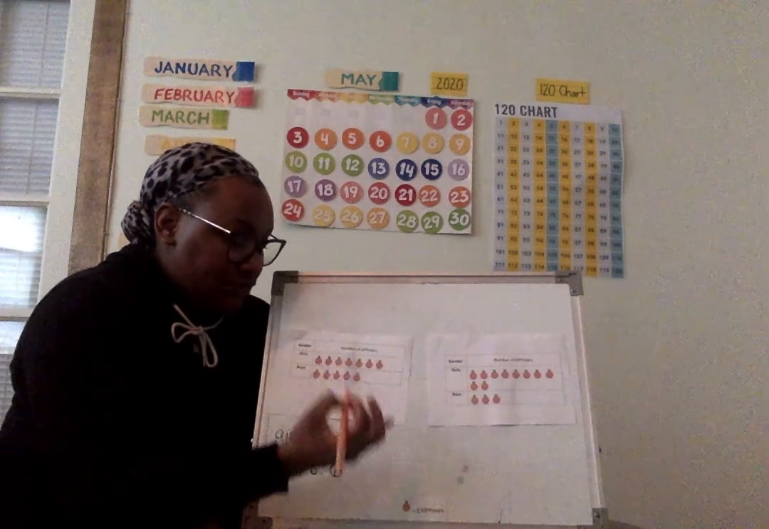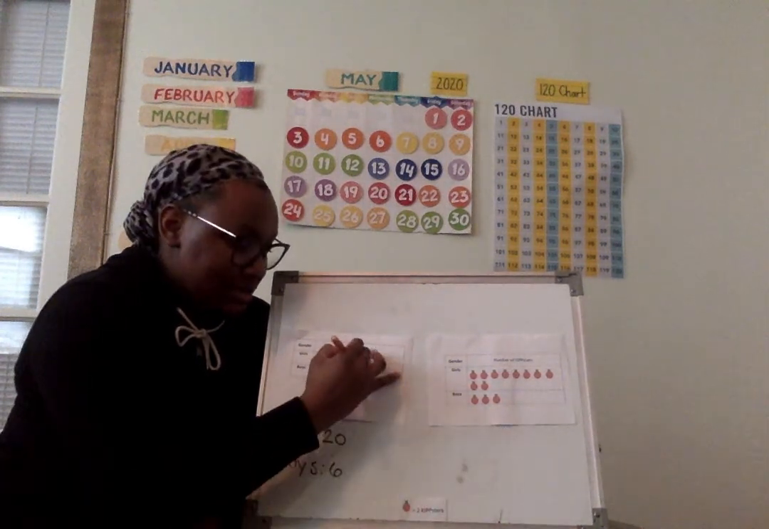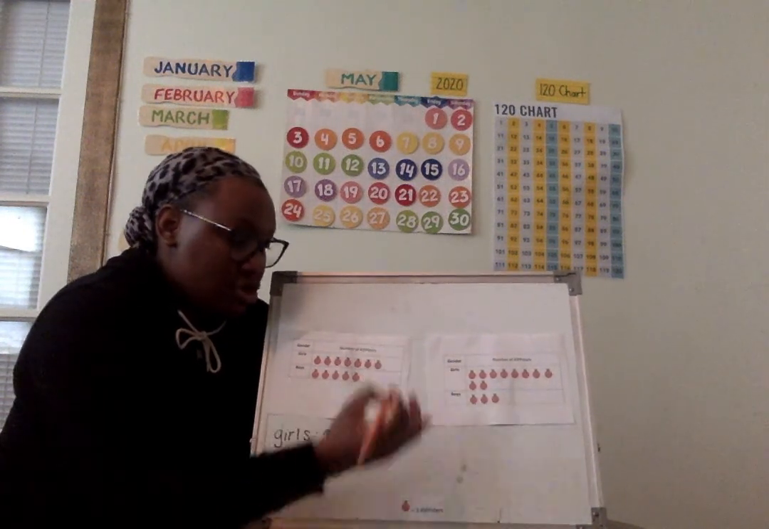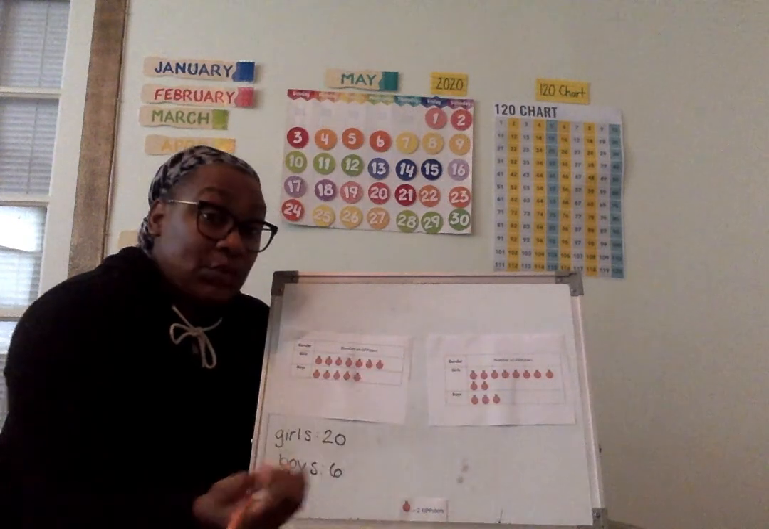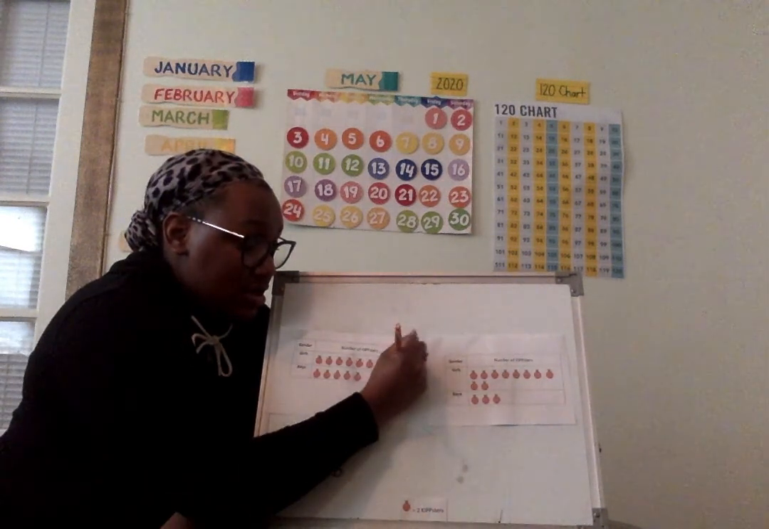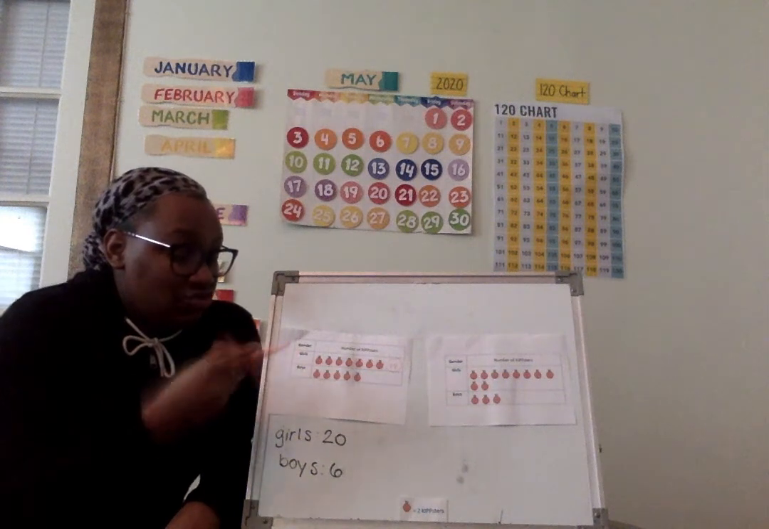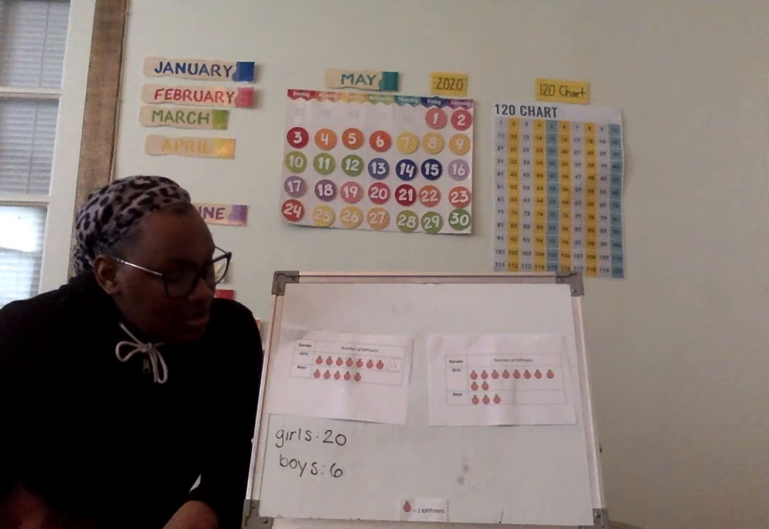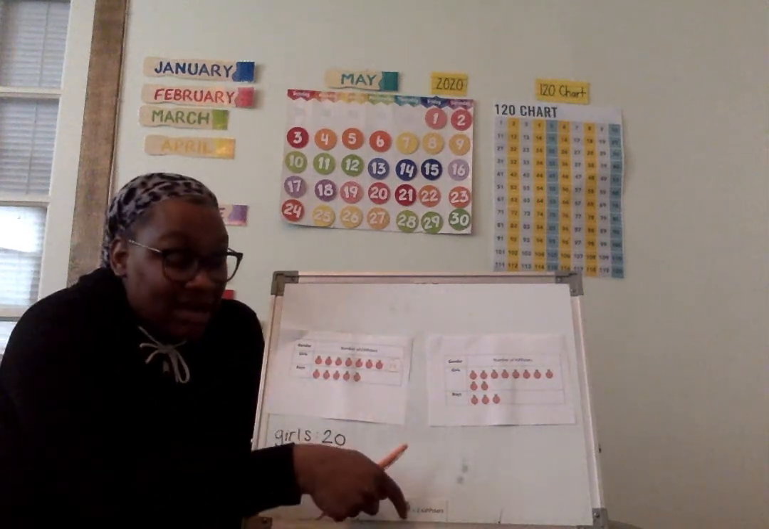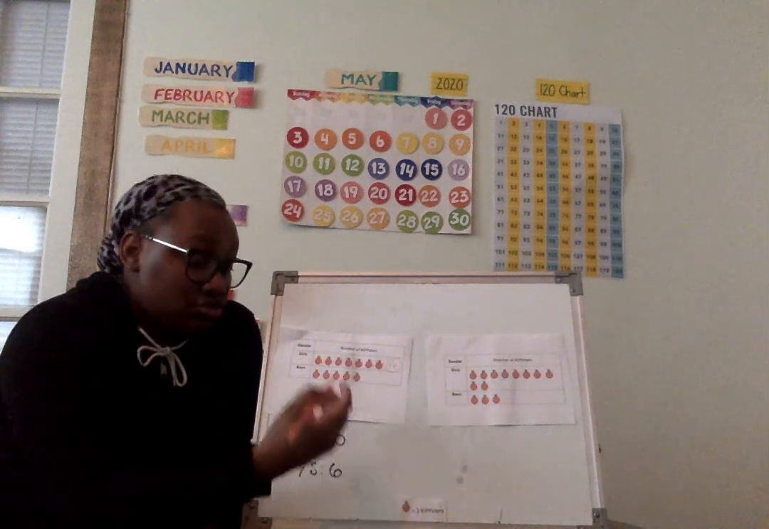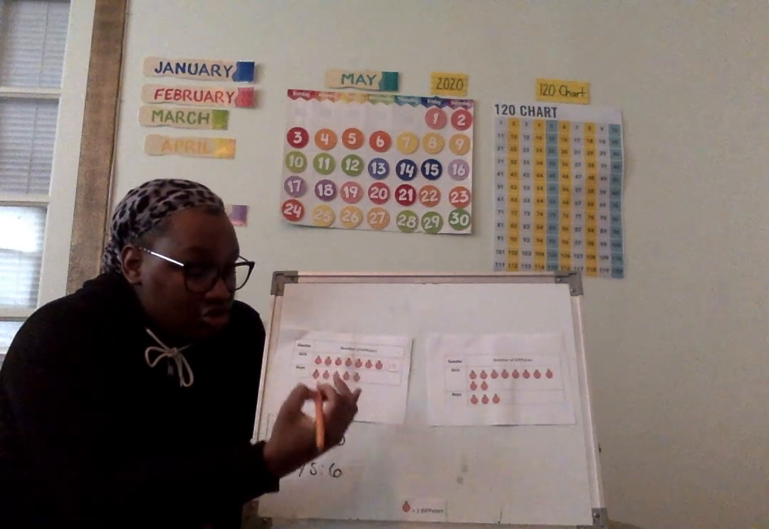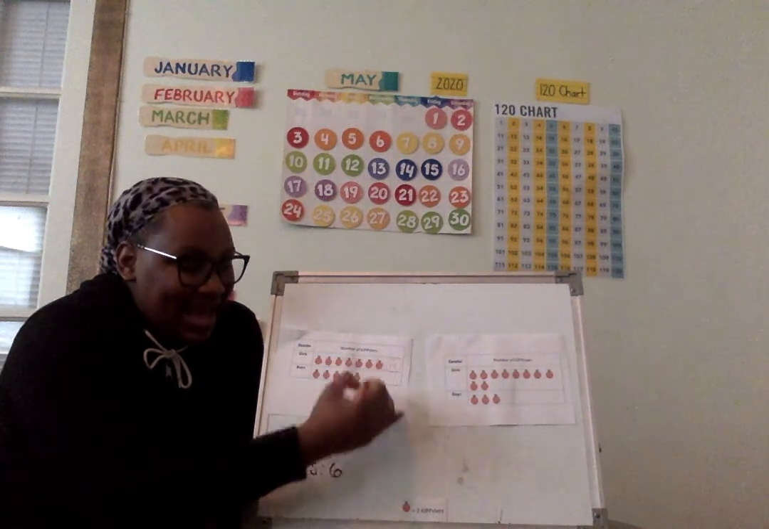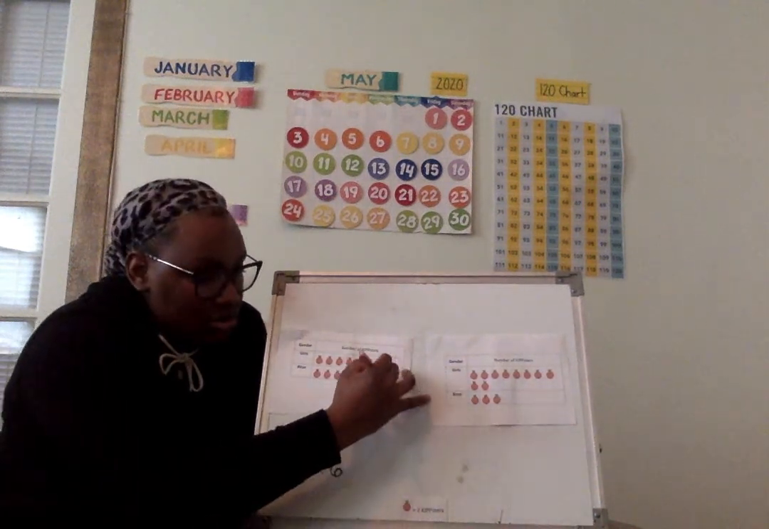2, 4, 6, 8, 10, 12, 14. Okay, so we know in this graph, 14 girls like oranges. Okay, now let's count the boys. Remember, we're counting by 2s because 1 orange is equal to 2. Get ready. 2, 4, 6, 8, 10.